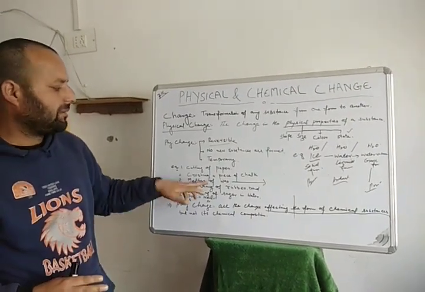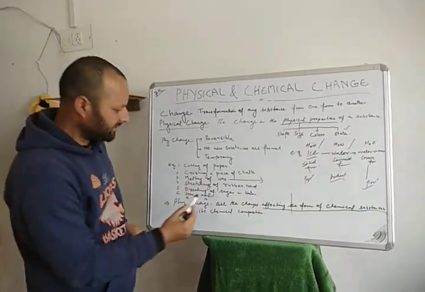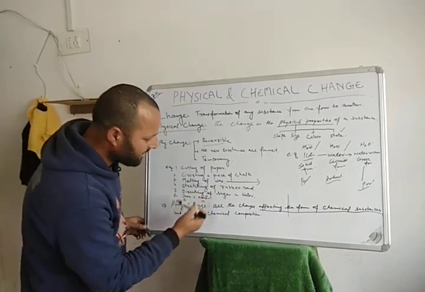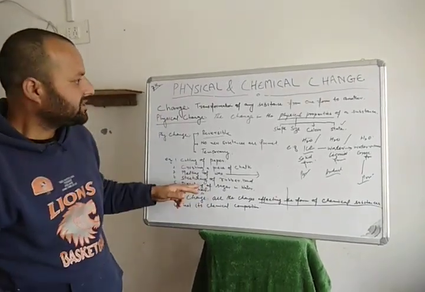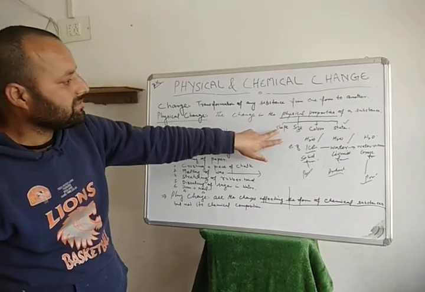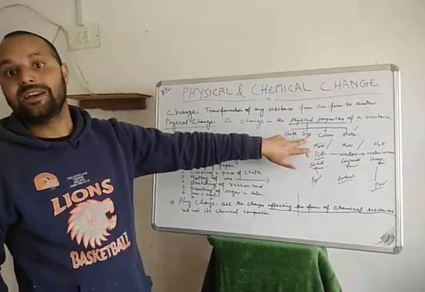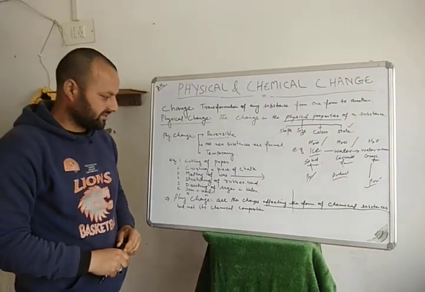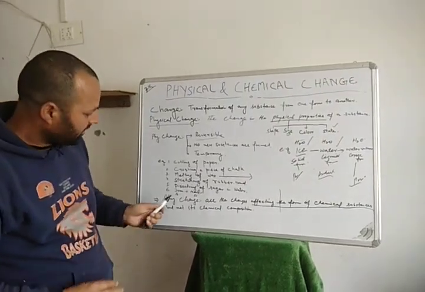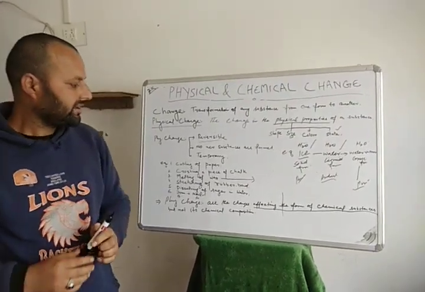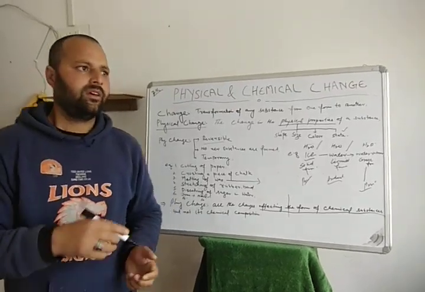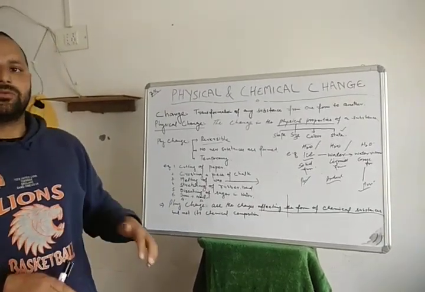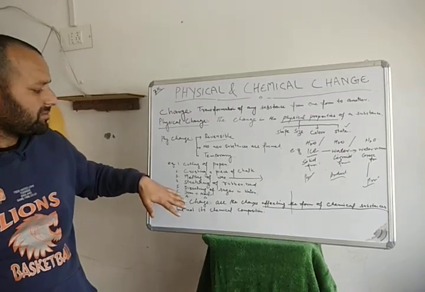Another example is melting of wax. When we melt wax, its shape or size may change, but not its chemical composition. Dissolving of sugar in water: when we dissolve sugar in water, what type of change occurs?